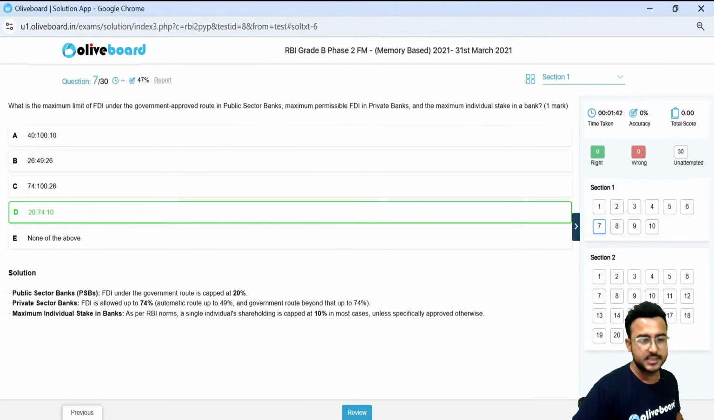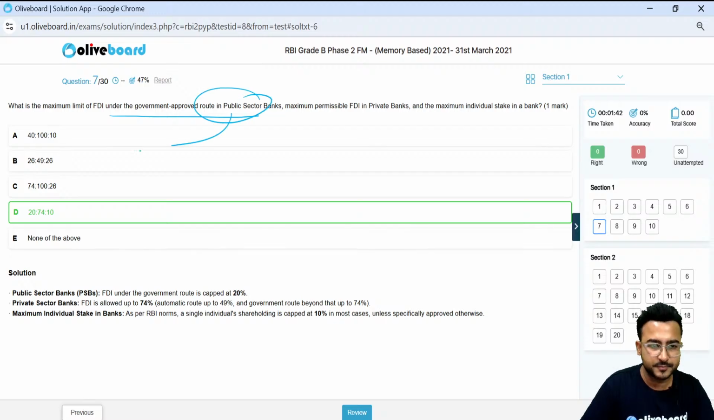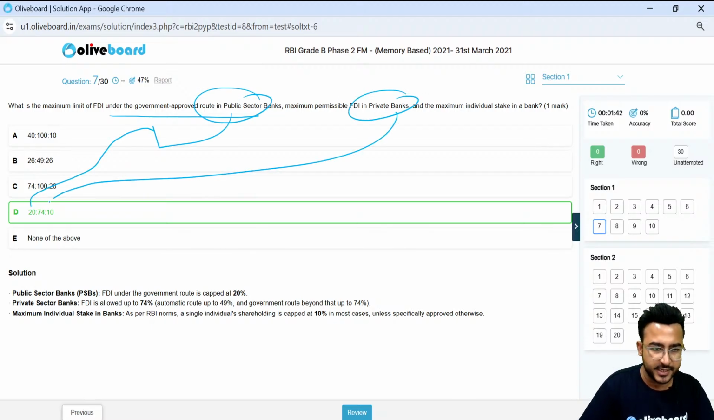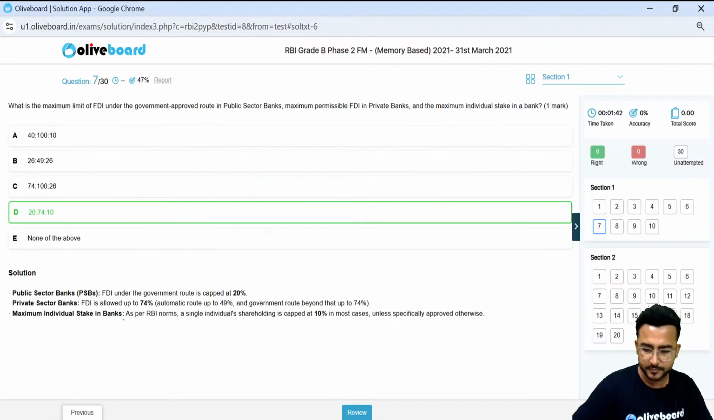The correct choice is option D, 20% in the private sector banks, public sector banks. In the private sector 74, and individual stake in a bank is 10%. Okay, limits are given here as well. Option D is the correct choice. Perfect. Option D. Okay guys.